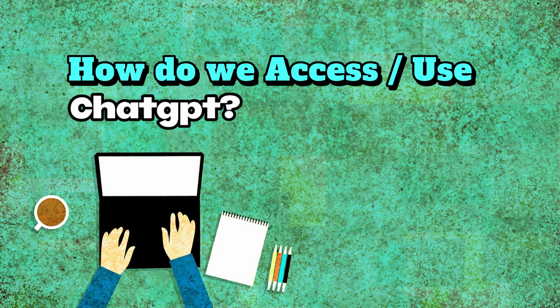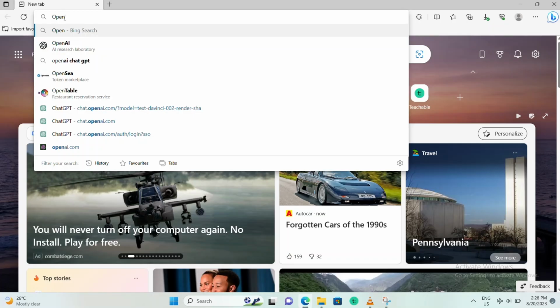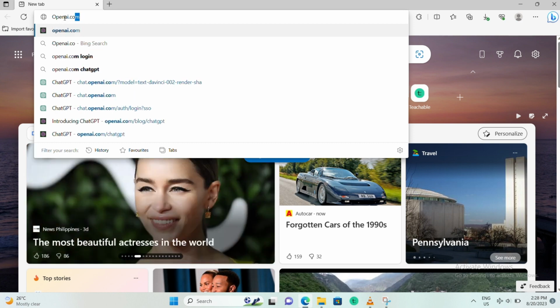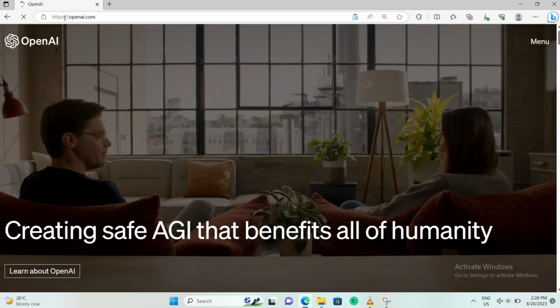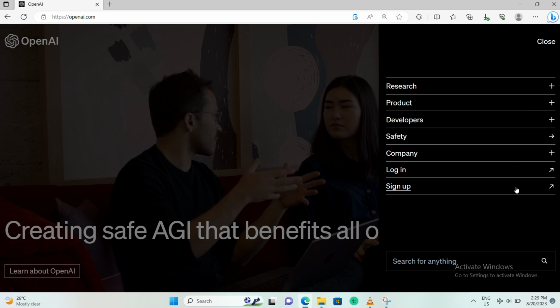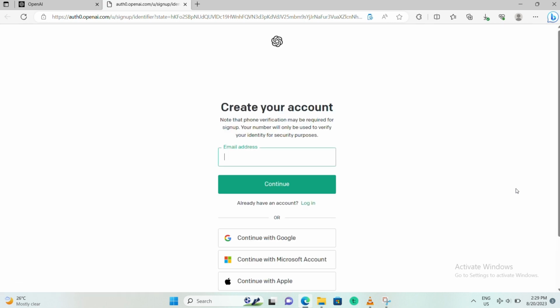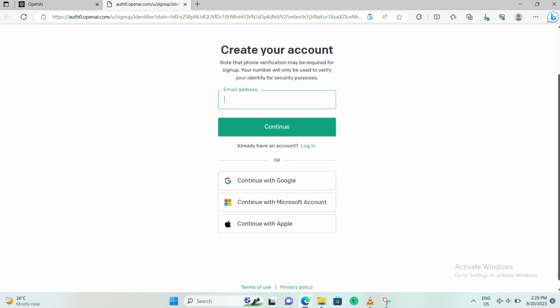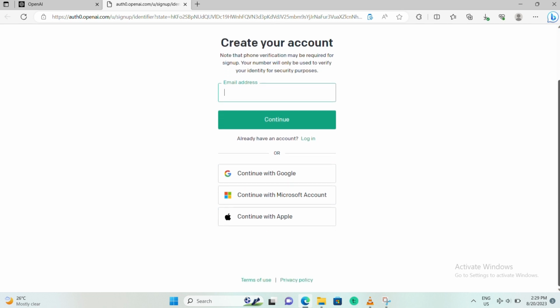Now, how do we access or use ChatGPT? First things first, we're going to start by visiting chat.openai.com and then use an email address, a Google or Microsoft account to sign up. So guys, you will need to create an account on the OpenAI website in order to log in and access ChatGPT for free.